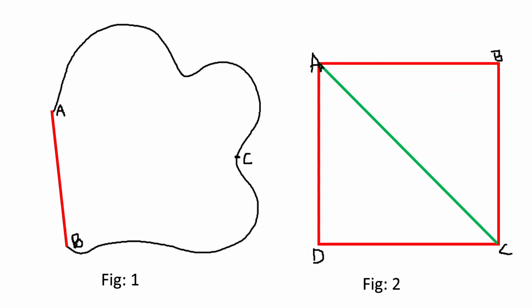In the second figure, consider a square path of unit 1. If we travel from A to B the distance is 1 unit and displacement is also 1 unit. But when we move further to C, the distance will be 2 units and displacement will be the diagonal, that is AC, because AC is the shortest distance between A and C, which is equal to root 2 units.